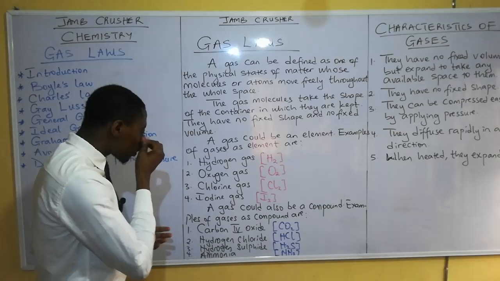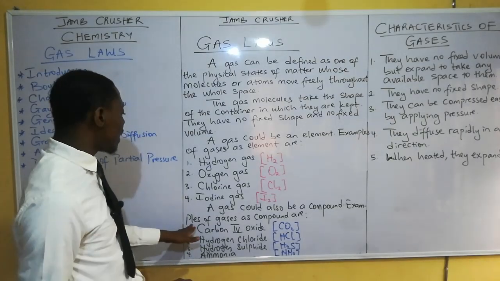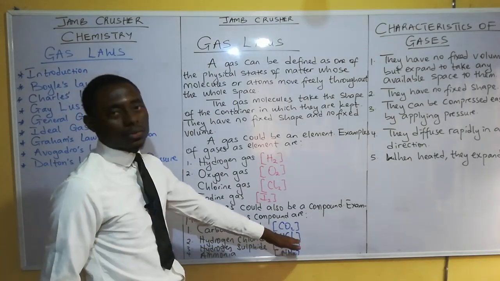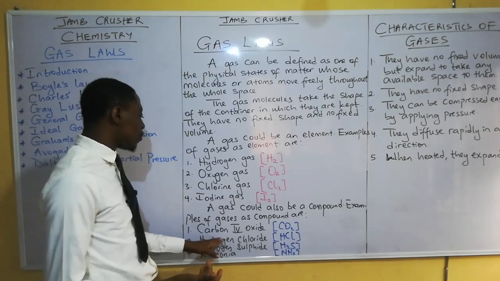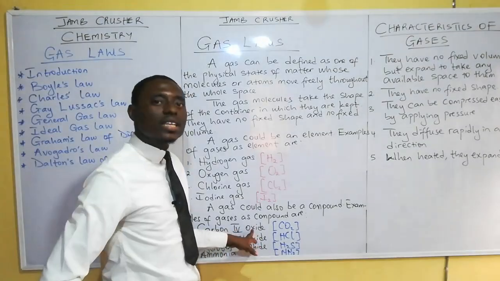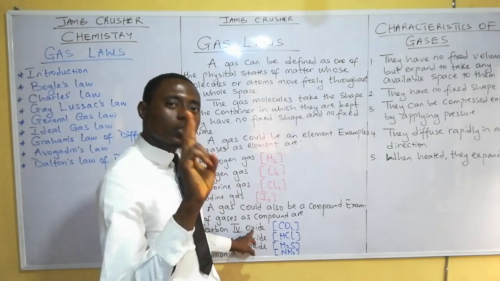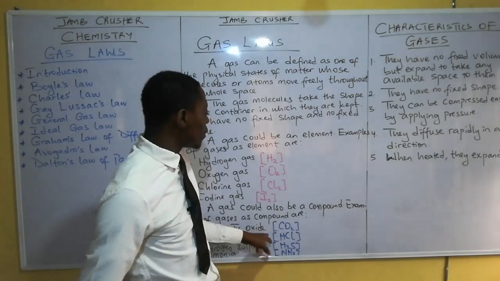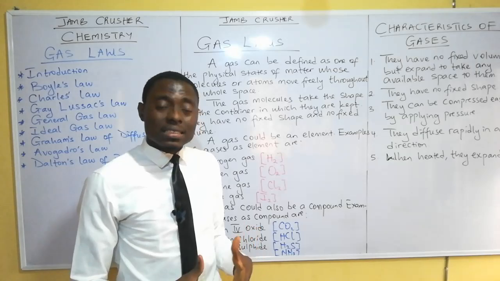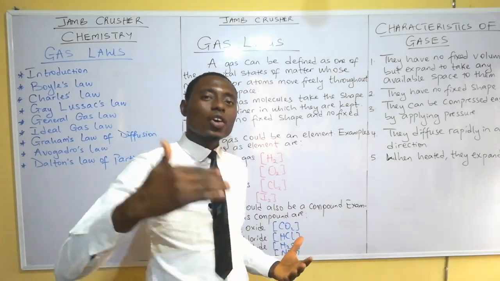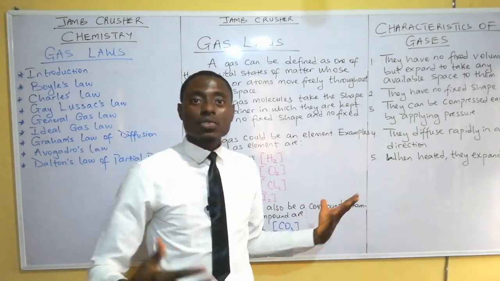So now, for this compound, what do we know? We said examples of gases as compounds. One, we have carbon dioxide. Carbon dioxide is a gas, and it contains two major elements. What are those two elements? Carbon and oxygen. So carbon dioxide is an example of a gas at a compound level, at a compound stage.